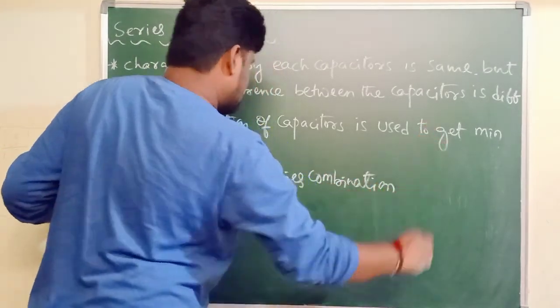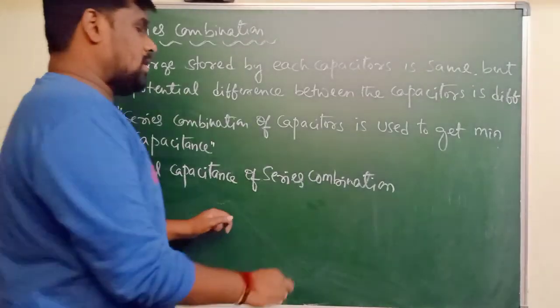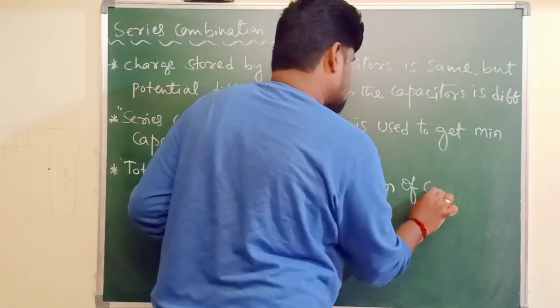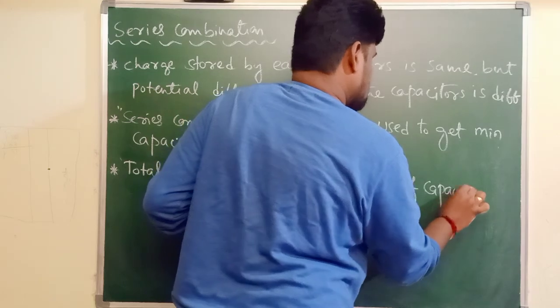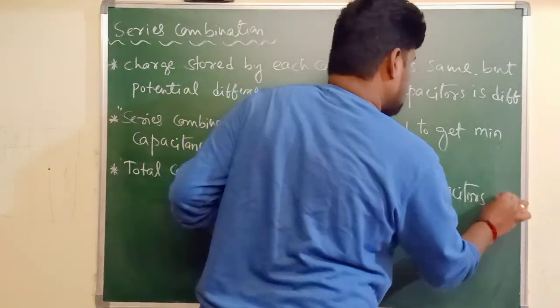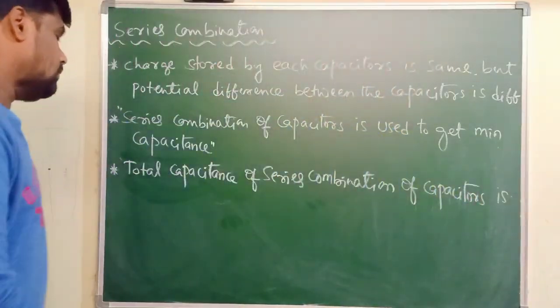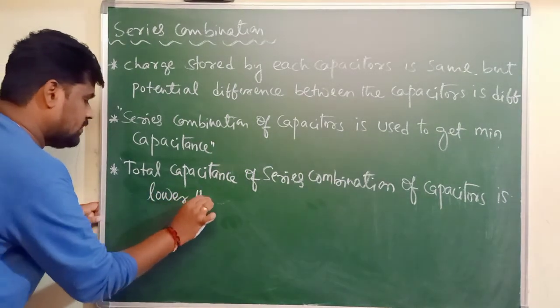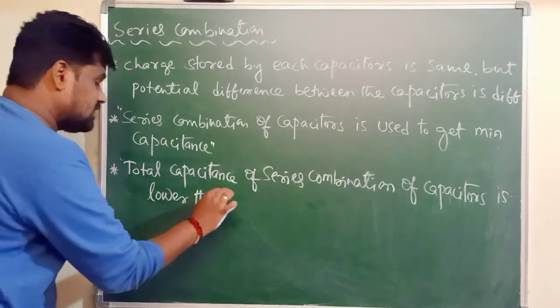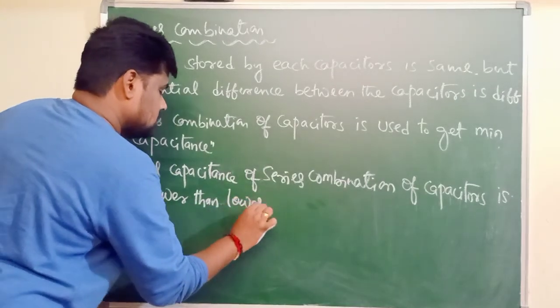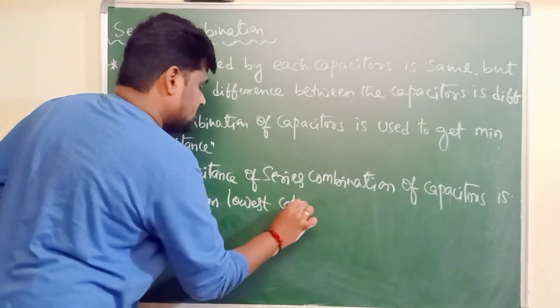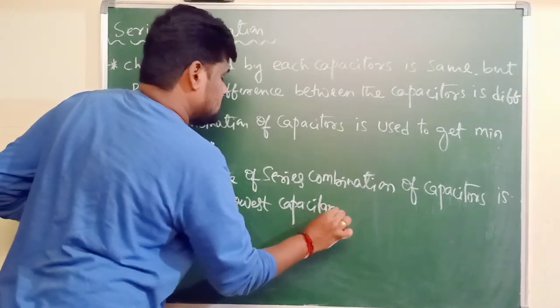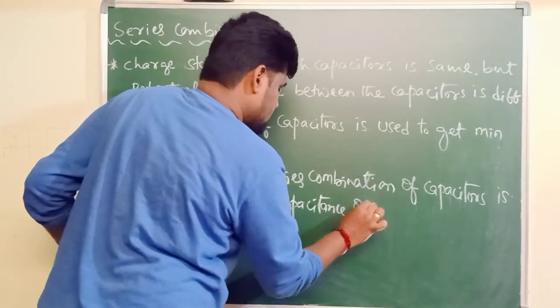Total capacitance of series combination of capacitors is lower than the lowest capacitance of the combination.